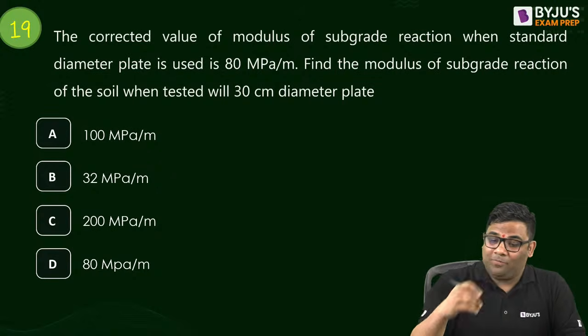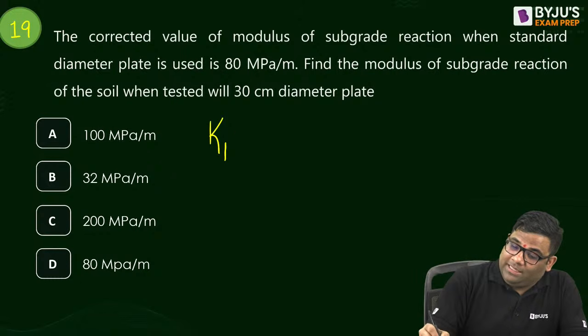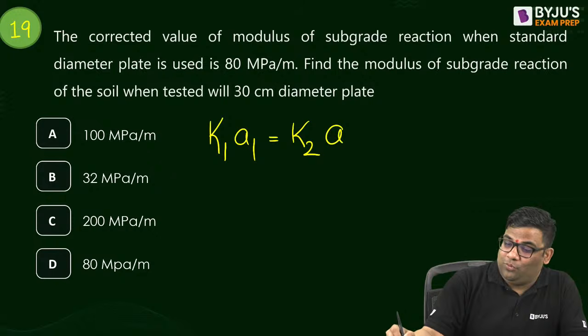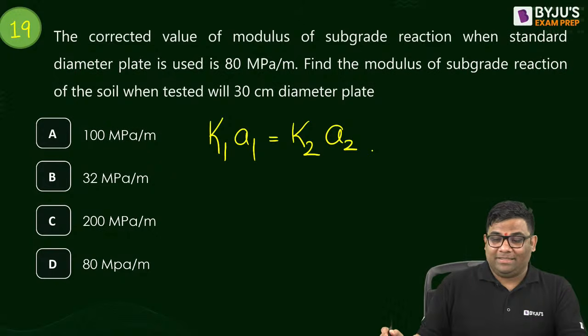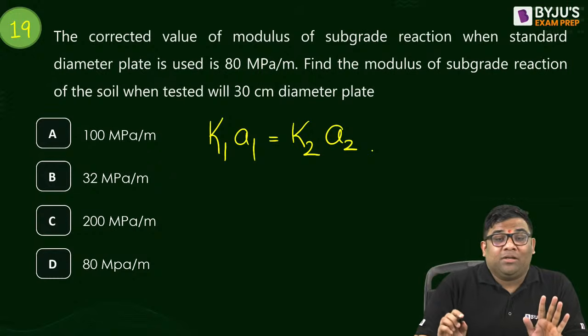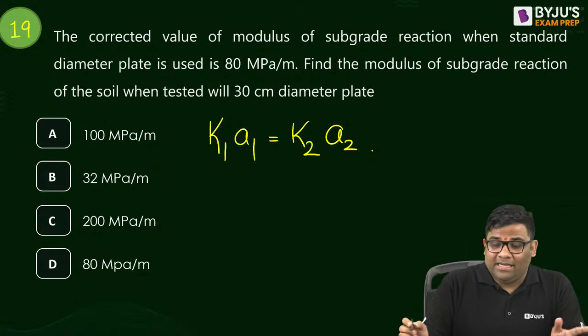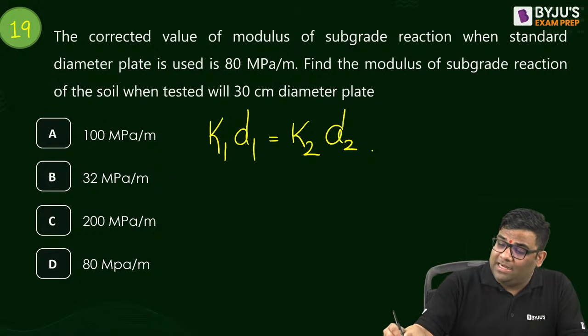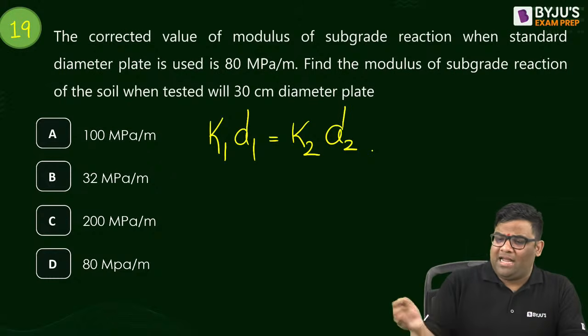Okay, corrected value. What is the formula? See, K1A1 is equal to K2A2. The multiplication of the modulus of reduction and the radius, or I can say even diameter I can use, right? Because if you relate radius, you can relate diameter also.